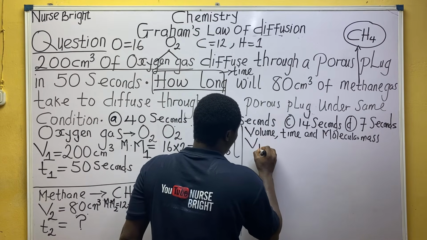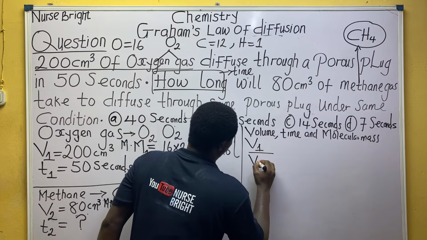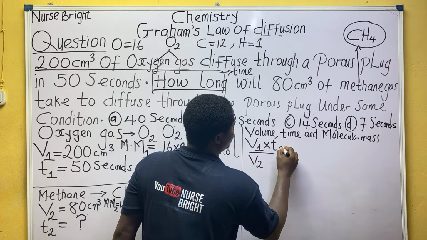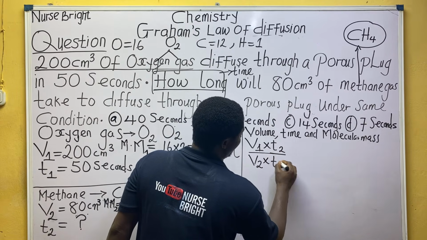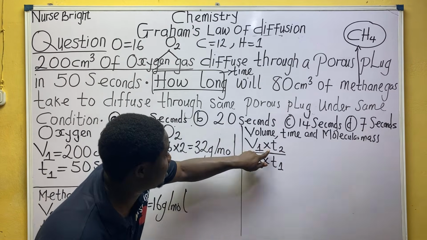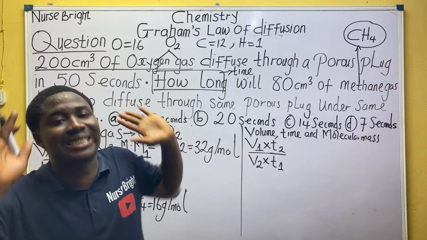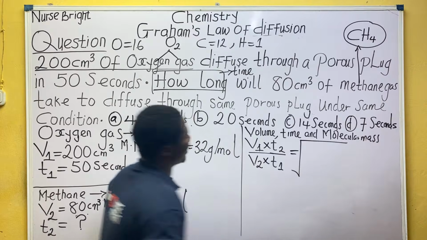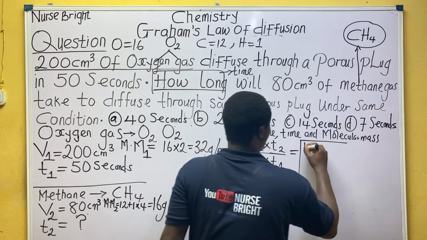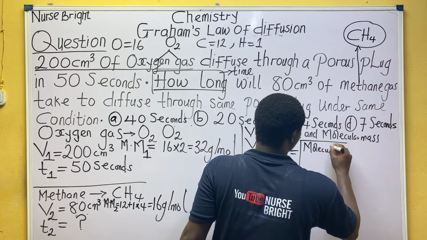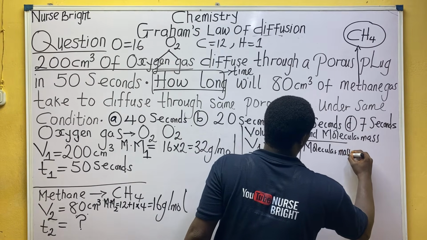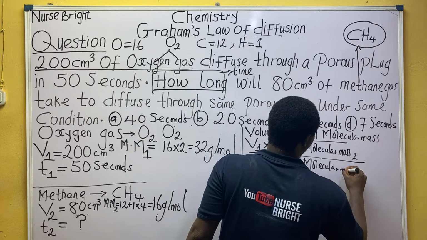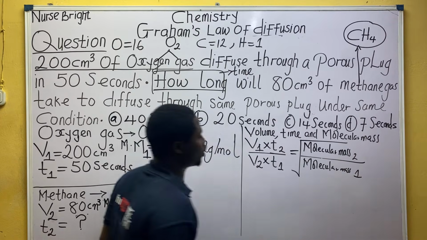Is it not V1 divided by V2 times T2 over T1? Hope you are aware that I can start to remove these times signs and just write them together. It still means times. Okay, is equal to root of what now? Hope you guys are following me. Molecular mass 2 divided by molecular mass 1. Let's solve together.